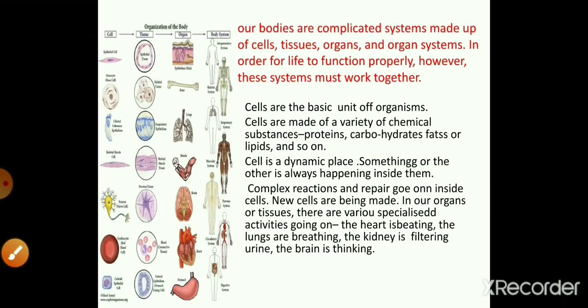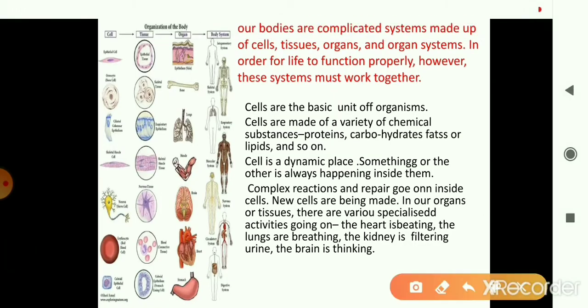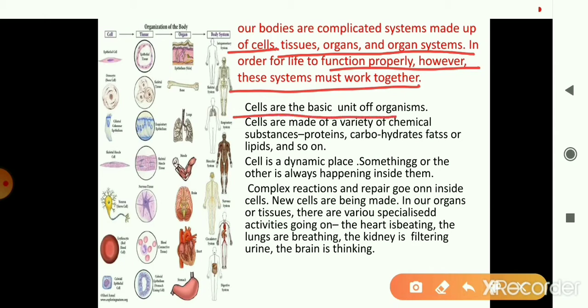Our body is a complex system of cells that organize to form tissues, organs, and organ systems. In order to ensure that the body works properly, all the systems in our body should work in a controlled and coordinated manner. As you all know, the cell is the basic unit of all living organisms, and it is made up of carbohydrates, proteins, fats, lipids, nucleic acids, etc.